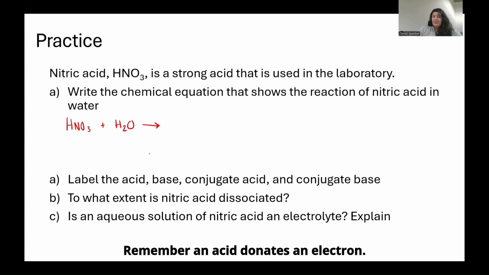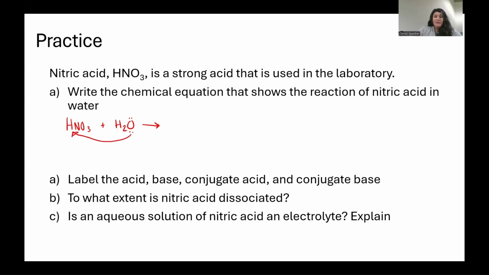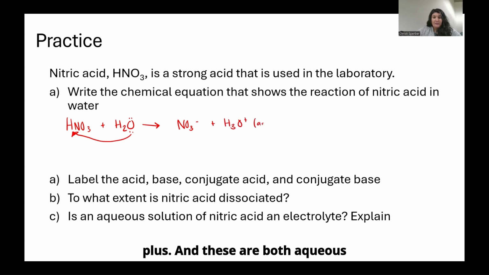Remember, an acid donates a hydrogen, so the water is going to take the hydrogen from nitric acid, and you're going to get NO3- plus H3O+. And these are both aqueous because they're in an aqueous solution.